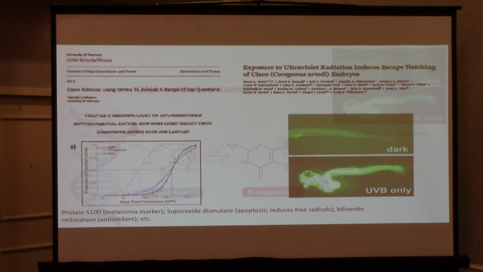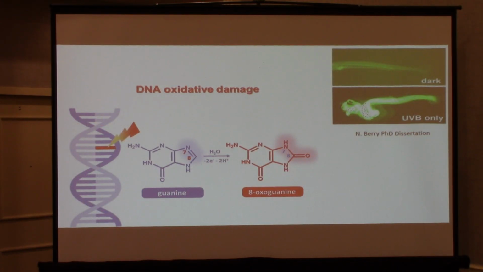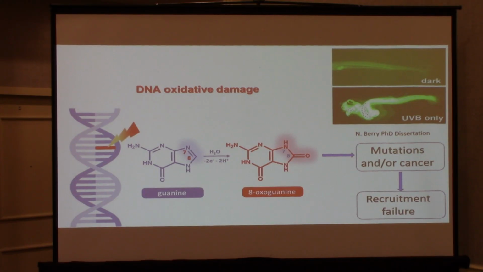In terms of mechanisms, what actually happens if you bombard a fish with too much UV light is one of the main outcomes is DNA damage, so oxidative damage to DNA. So you know the 4 DNA bases, A, C, T, and G. One of the bases, guanine, if there's free radicals being thrown off, this mutates guanine into some other chemical called oxoguanine, 8-oxoguanine. And this is a problem because this is an unstable base, and it's prone to mutation. It causes cancer. Ultimately, if you have a bunch of this, you can imagine reproductive failure, recruitment failure happens.